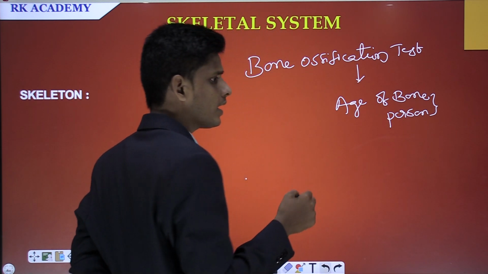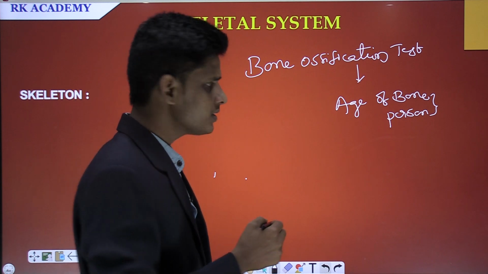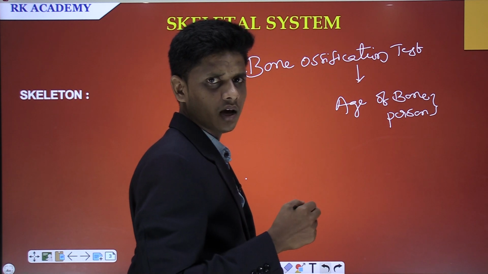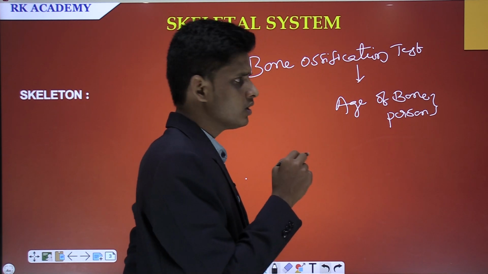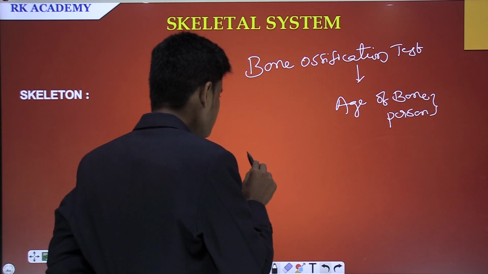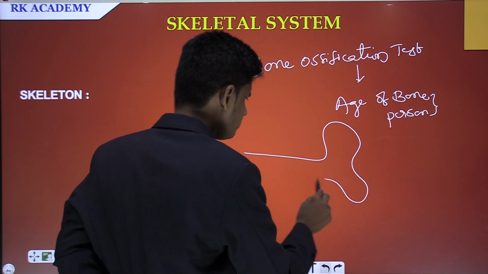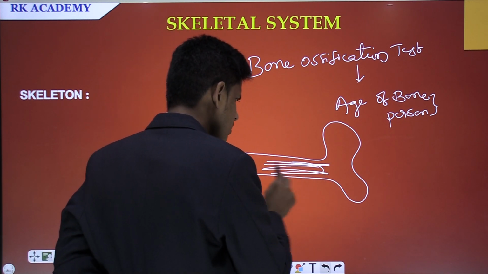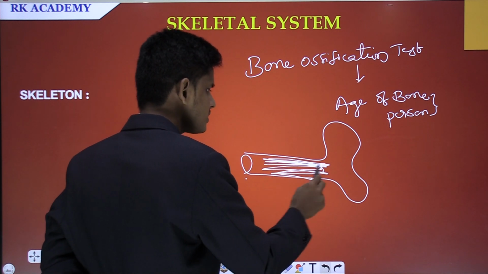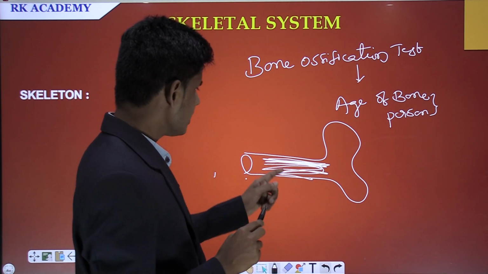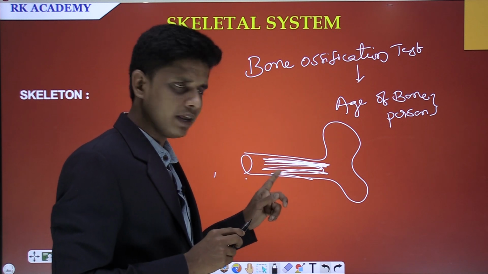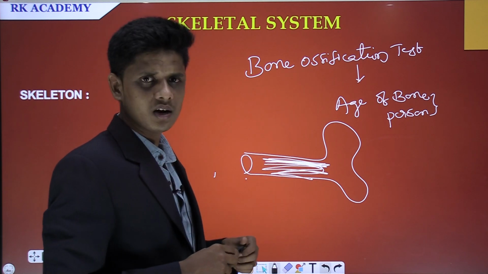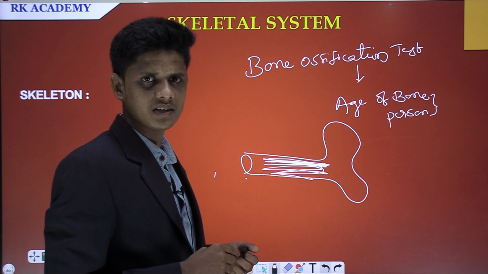And how would we know the age of a bone? It depends on the length, and it depends on the growth of the epiphyseal plate which is present between the joints of the bone. So for instance, if you observe this diagram, this is the structure of bone, and entirely this is called the epiphyseal plate. This growth of the epiphyseal plate indicates the age of a bone and the age of a person. Such a type of test is called the bone ossification test.